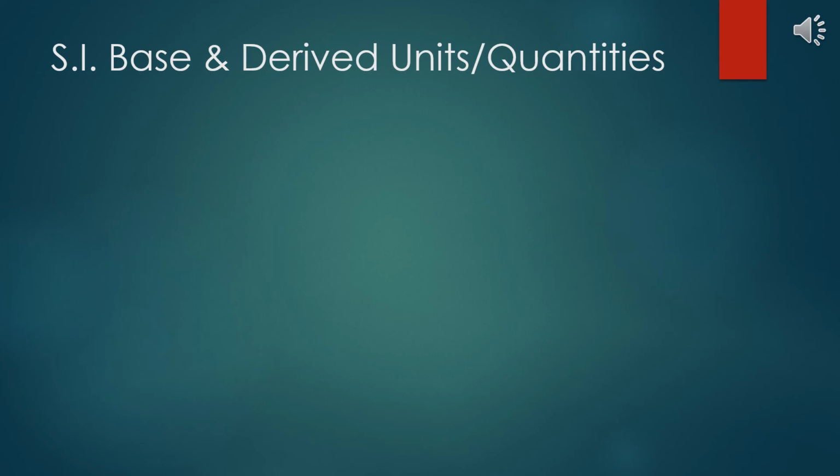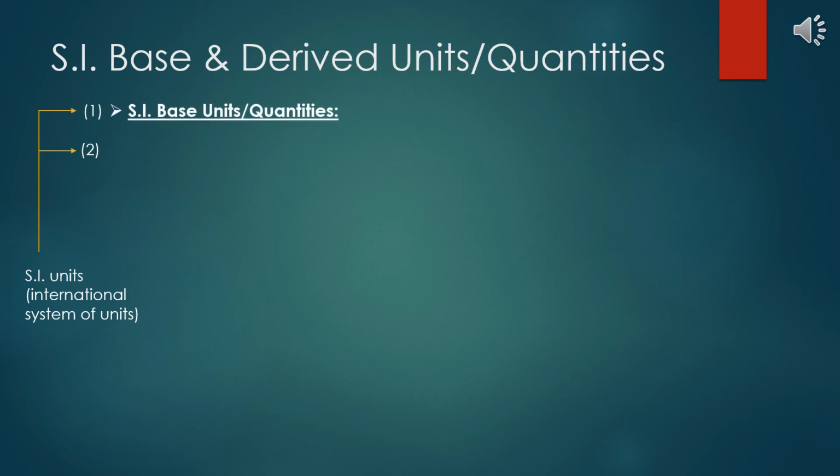Before, I mentioned that each quantity has only one unit, to avoid confusion, and I said the system is known as the International System of Units, SI units. This system covers all units and quantities, and yet, all these quantities and their units can be split into two categories. There are SI base units and derived units.